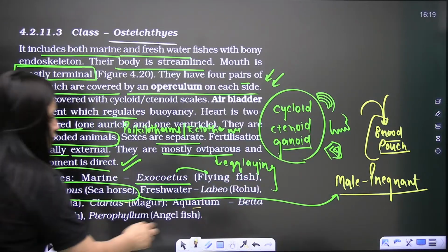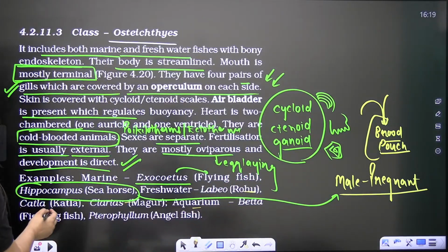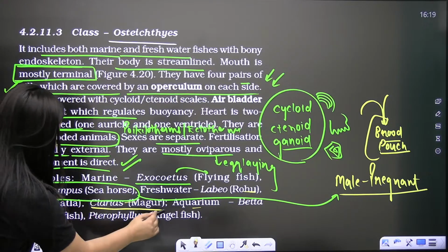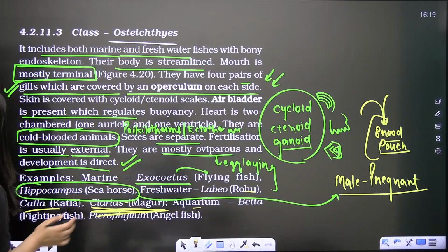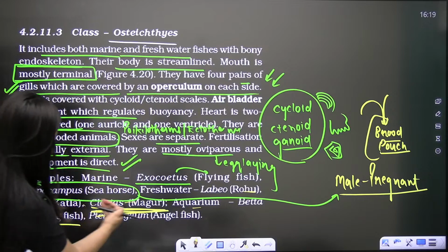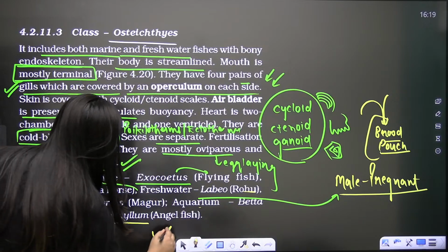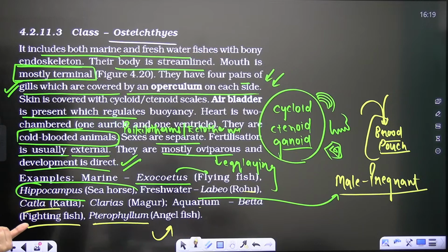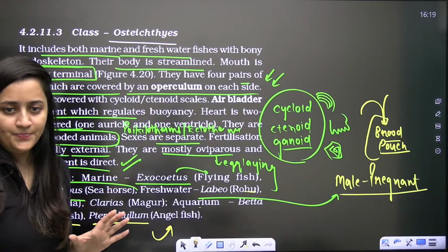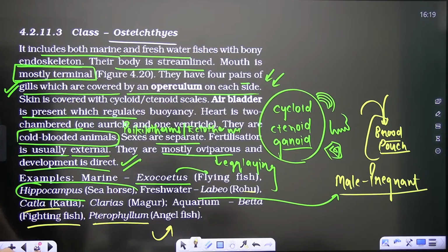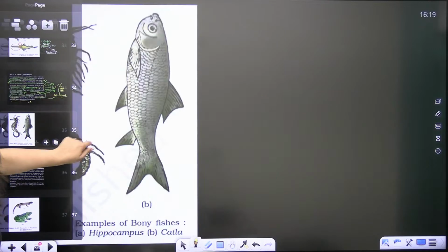Freshwater fishes are Labeo rohita, Catla, and Clarias, which is the catfish, and aquarium fishes are Betta and Pterophyllum, which is known as angelfish. Clear? Again, examples are important. You were not aware of this Hippocampus thing.